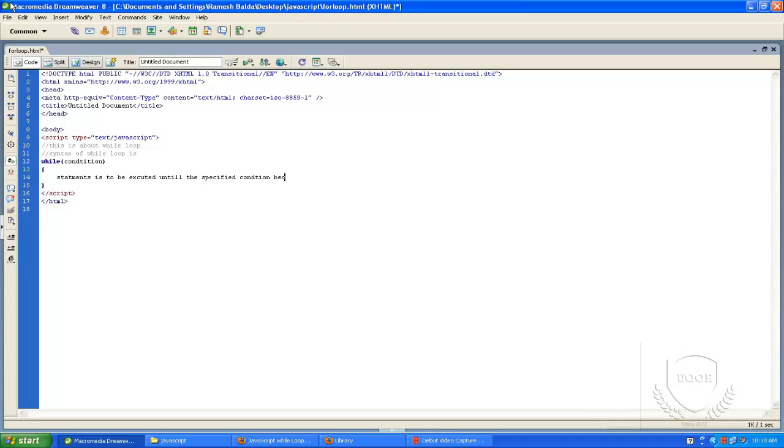Until the specified condition becomes true, the statements will be executed. This is the syntax of the while loop.